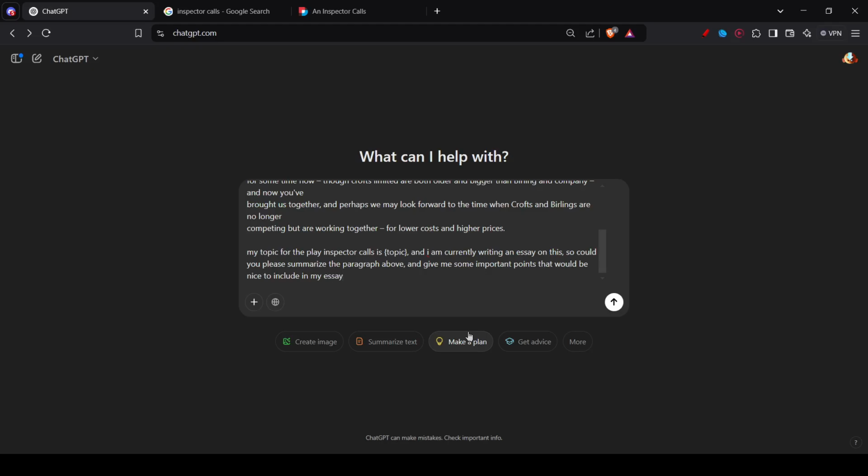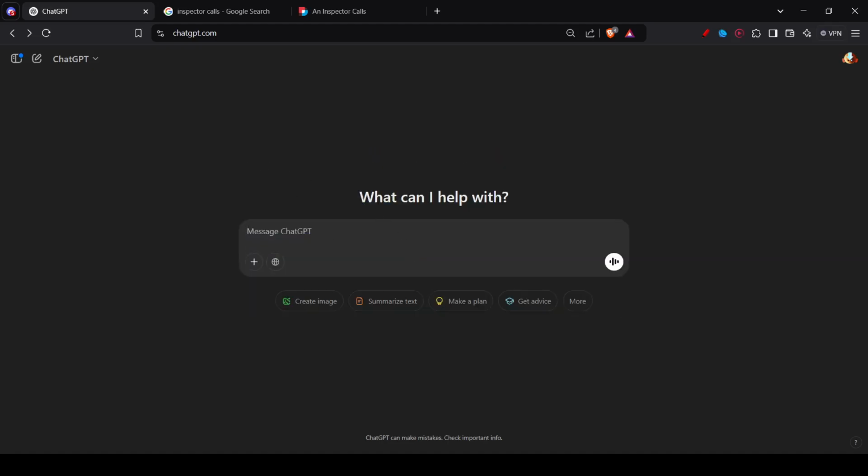You can go ahead and enter that, and it will easily summarize all of these points for you point by point. Depending on your own knowledge, because obviously you can't get ChatGPT to do everything for you, you will need to put in some effort yourself as well. Then when ChatGPT has summarized the points for you, you can take the important points and put them in your essay.